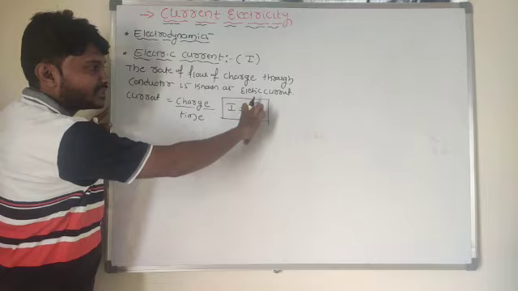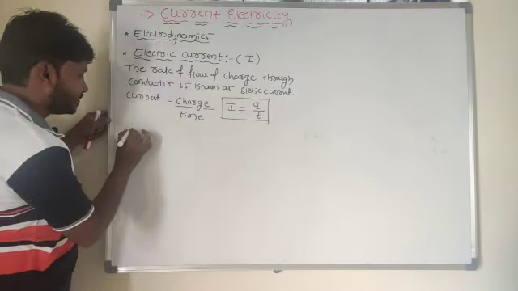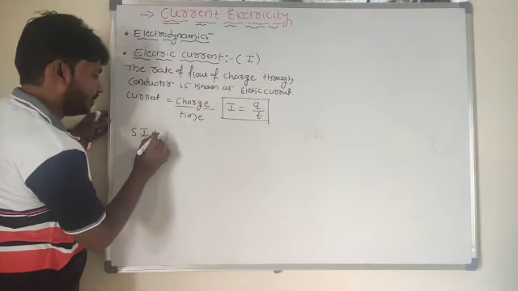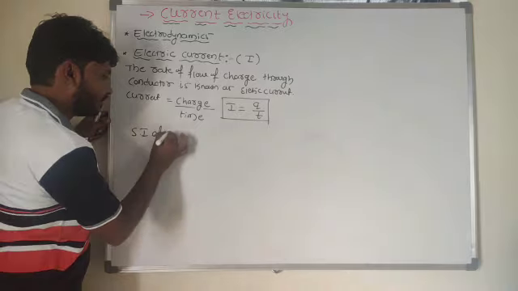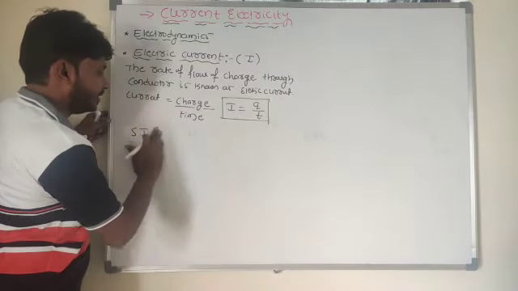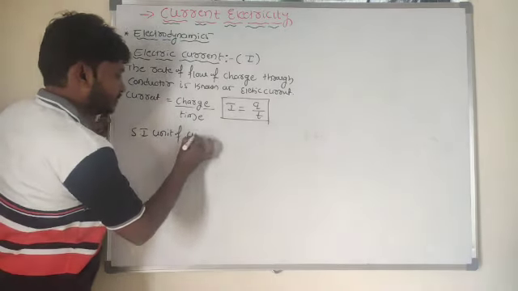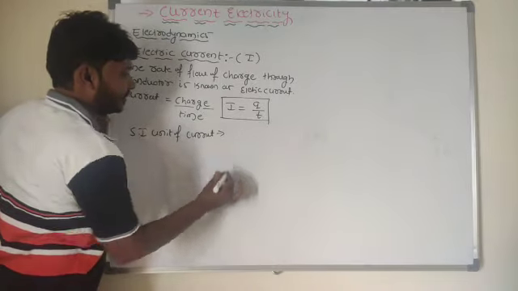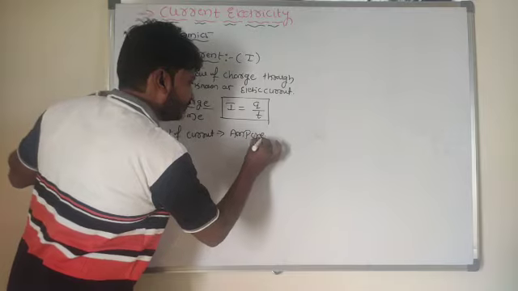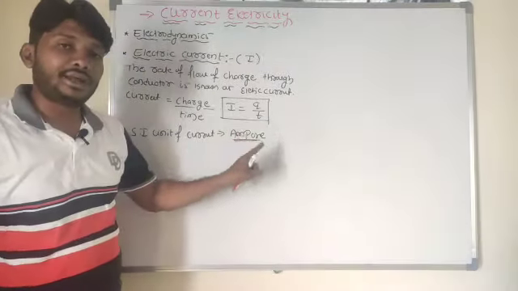Here Q is charge, the SI unit of charge is coulomb, and time is in terms of seconds. So the SI unit of current, electric current, or in general just current, is measured in terms of ampere. What is the SI unit of current here? The SI unit of current is ampere.